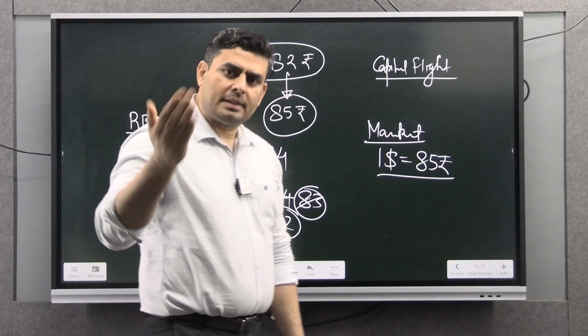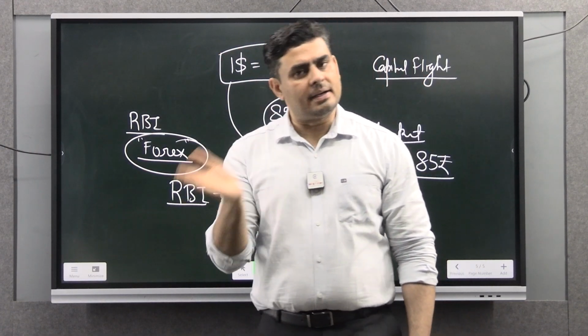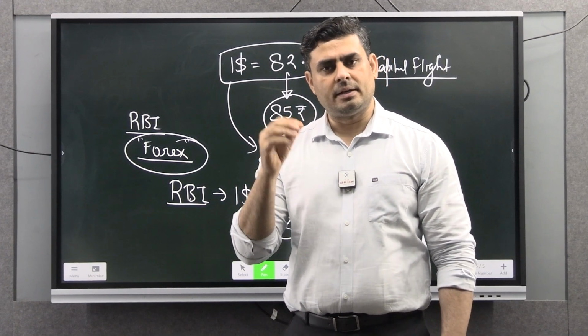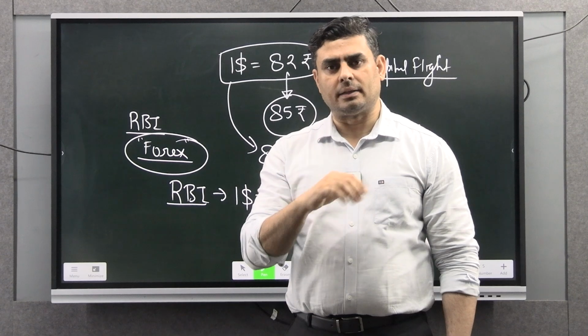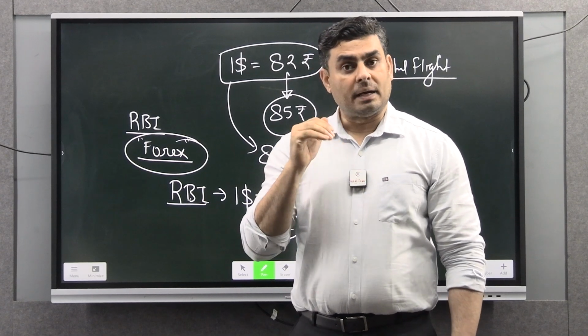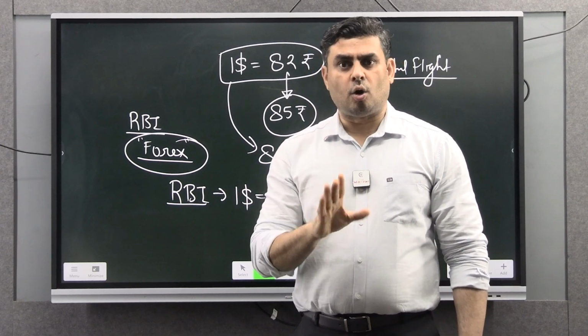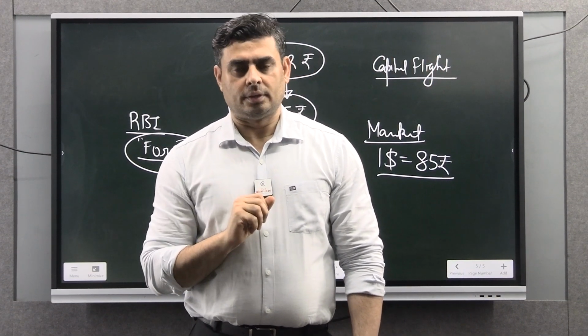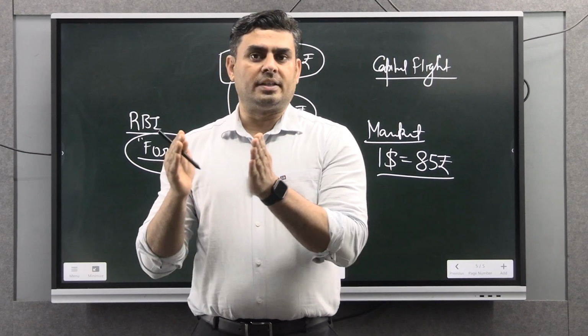And the RBI did this in the past. Whenever there was more pressure on the rupee, the RBI did this in order to maintain the proper value of the rupee. But this time, from mid-December onwards, the RBI is not doing this. Now, why has the RBI changed its stance?